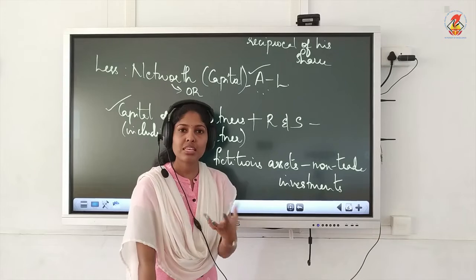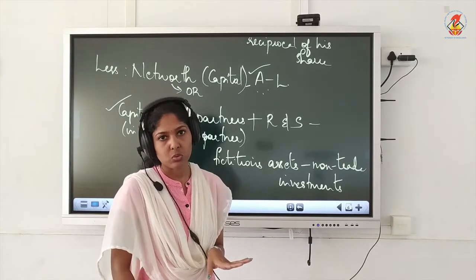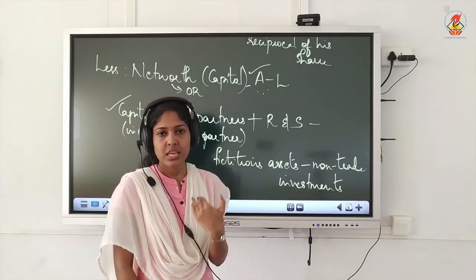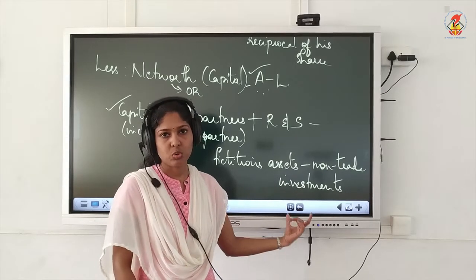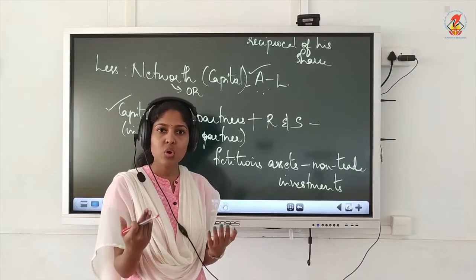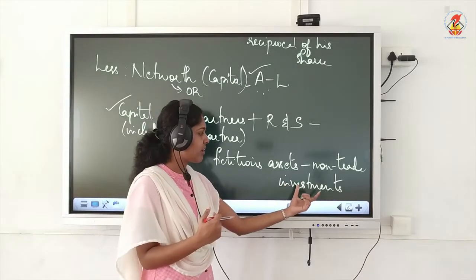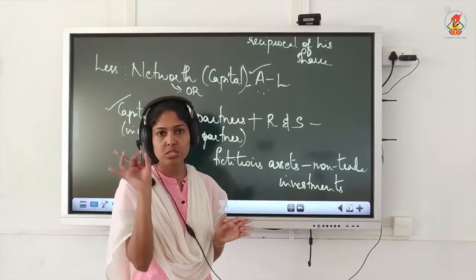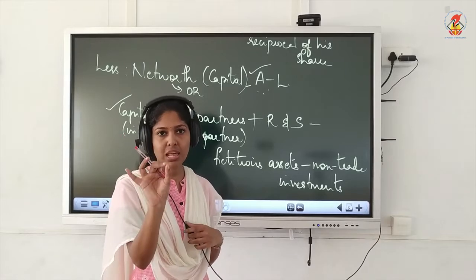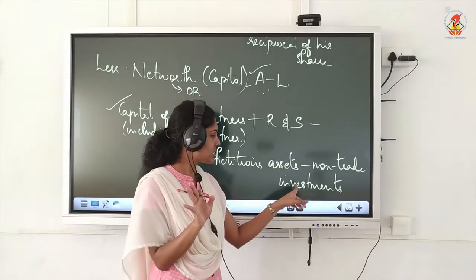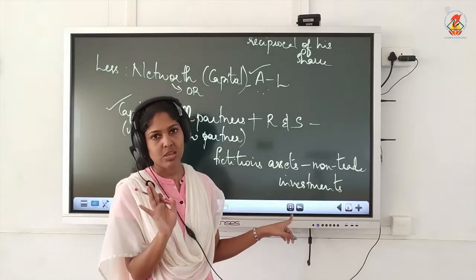Suppose you invested 50,000 in your bank account and on that you are earning interest on a regular basis. That is a type of investment for you, which is not for the purpose of promoting trade. It is just for earning income. Such investments are known as non-trade investments. No need to get confused. Whatever you see inside the balance sheet, that is normally non-trade. If nothing is mentioned, that is non-trade investments. Okay.